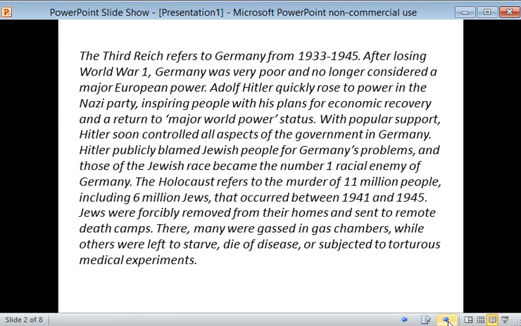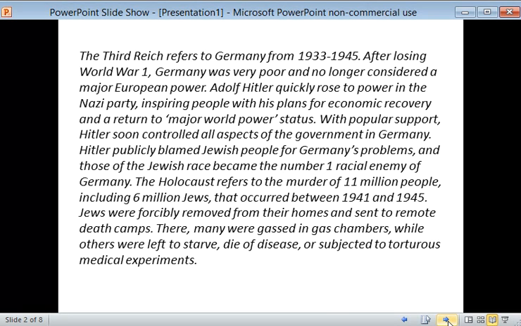Hitler publicly blamed Jewish people for Germany's problems, and those of the Jewish race became the number one racial enemy of Germany. The Holocaust refers to the murder of 11 million people, including 6 million Jews, that occurred between 1941 and 1945. Jews were forcibly removed from their homes and sent to remote death camps. There, many were gassed in gas chambers, while others were left to starve, die of disease, or subjected to torturous medical treatments.